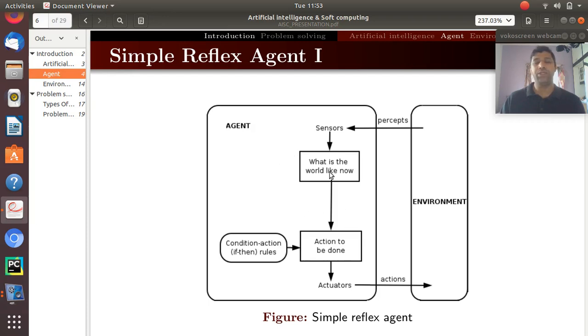After thinking on this, it will think what action I should do now so that I can deal with the current scenario. At the same time, it will get some input from the database, that is, different condition action rules, which are provided or fed by us, and according to them it will take action on the environment so that the expected work can be accomplished. So this is a simple reflex agent.